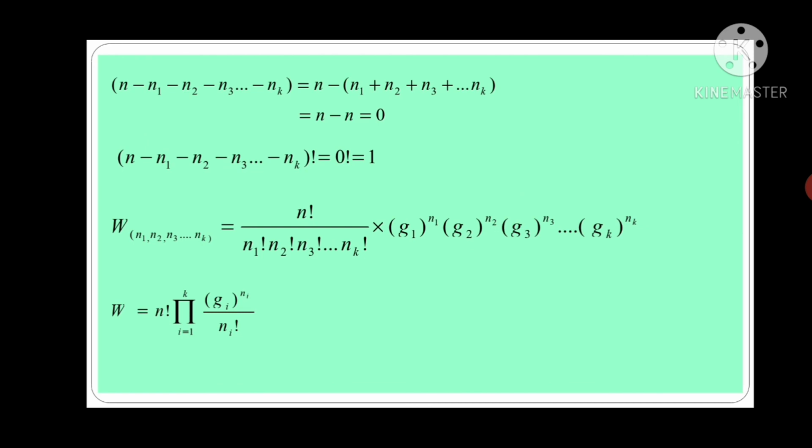So W for N1, N2, up to Nk is equal to N factorial upon N1 factorial into N2 factorial into N3 factorial up to Nk factorial into G1 raised to N1 into G2 raised to N2 into G3 raised to N3 up to Gk raised to Nk. Now we can write it as W equal to N factorial, product sign i equal to 1 to k, inside this product sign Gi raised to Ni upon Ni factorial. This is the product sign, meaning all the product terms are included in this sign.